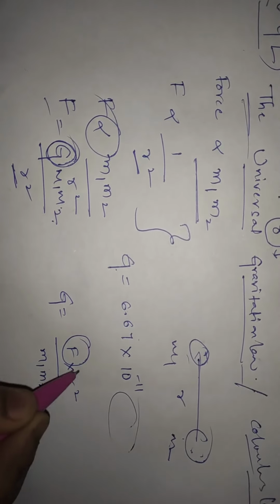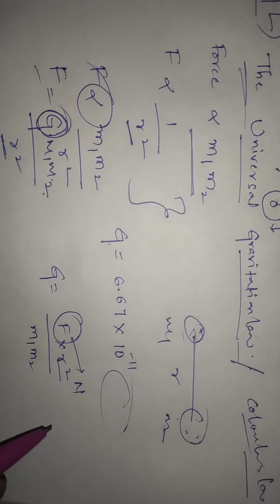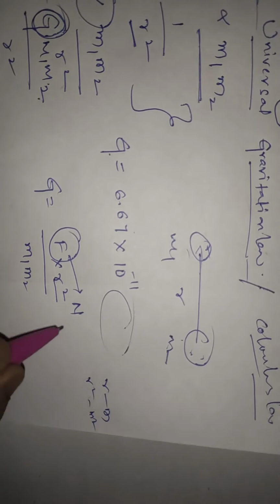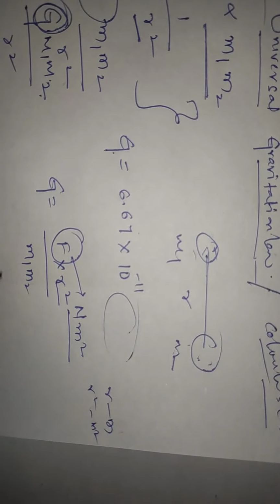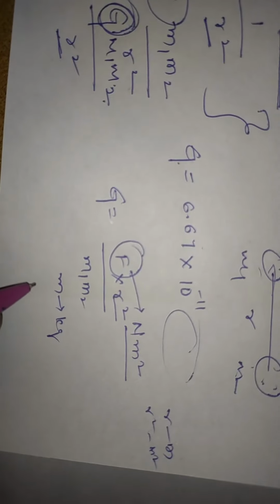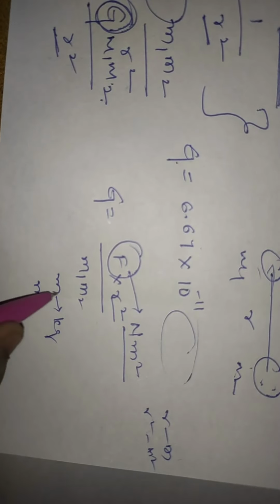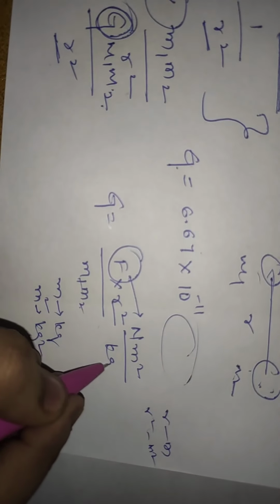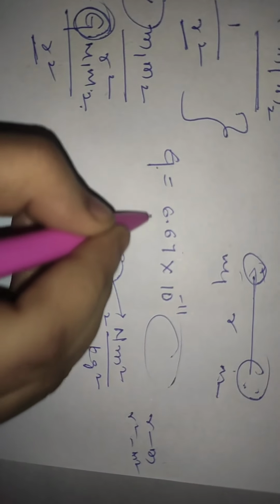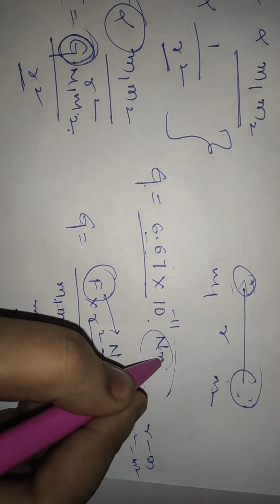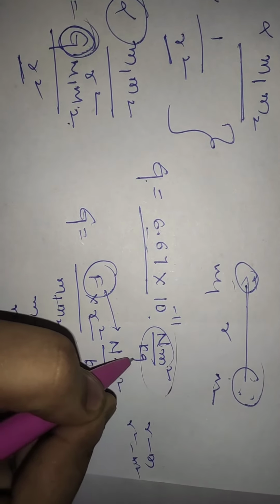The unit of F is Newton. R is meter, so r square is meter square. Mass is kg, and since two masses are there, it is kg square. Therefore the units are 6.67 into 10 power minus 11 Newton meter square per kg square.